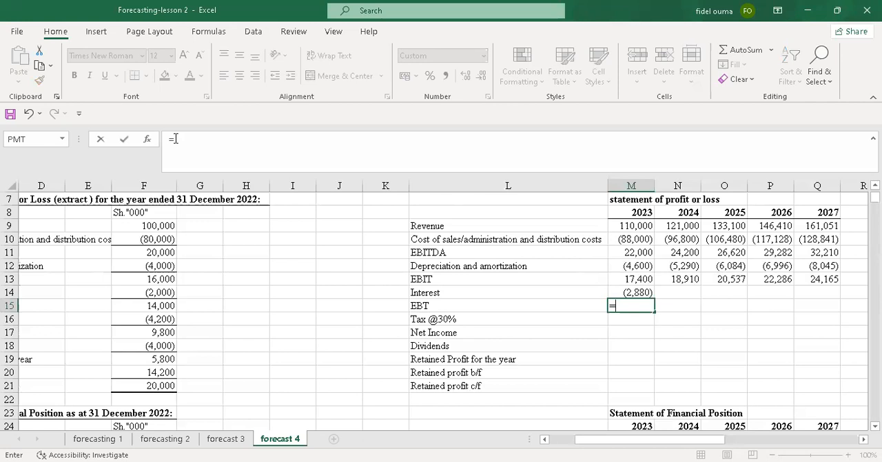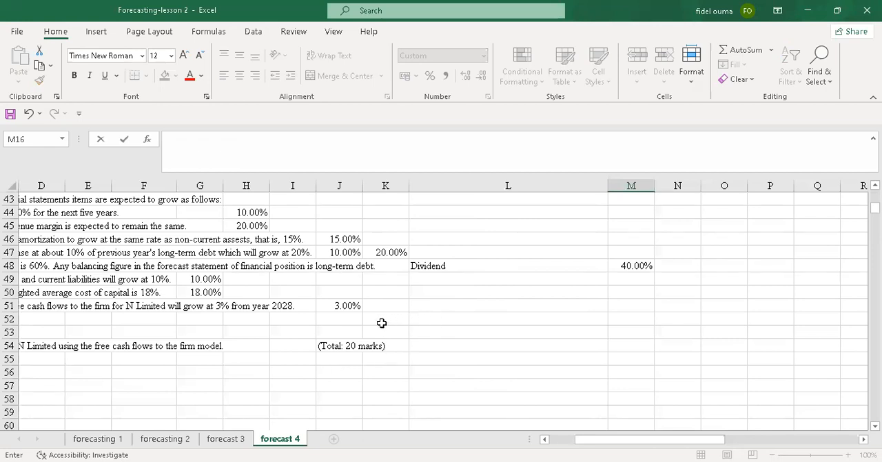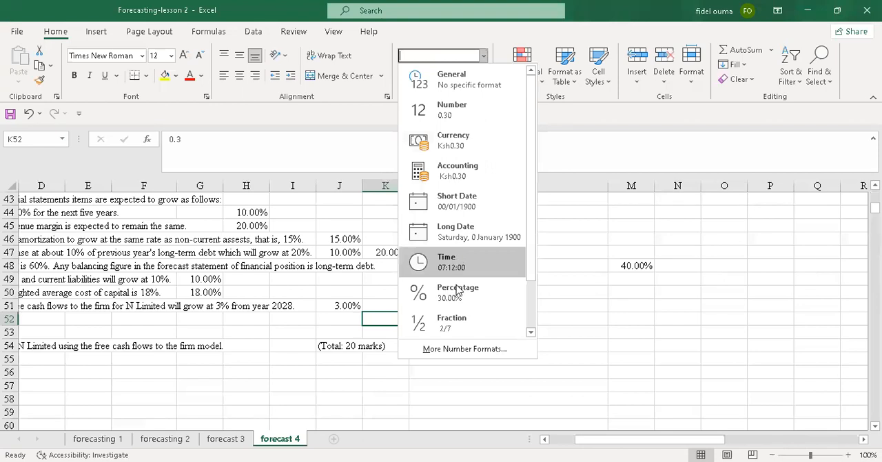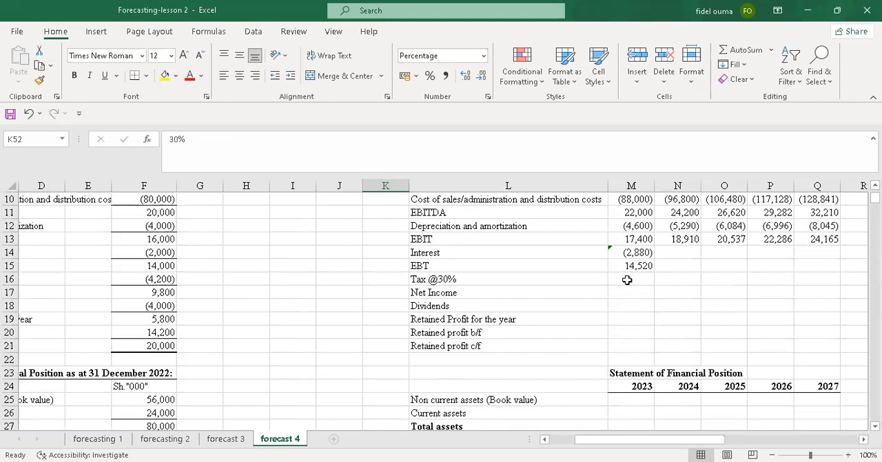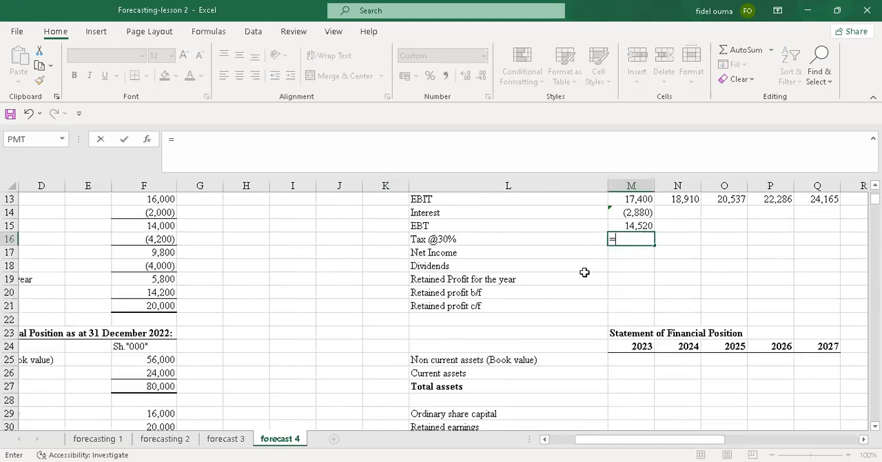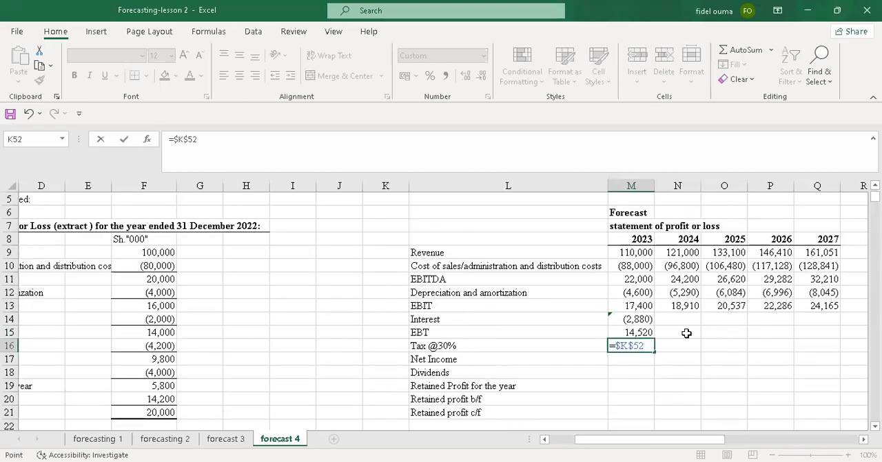So my earning before tax will be the sum of these two. I'll enter that. I'll have 14,520. Then tax was 30%. Let me just write somewhere 30% for tax. So let me put it here so that I can lock it. Yeah, so my 30% is here. I will just come and pick it and lock it completely so that I can use it all through.